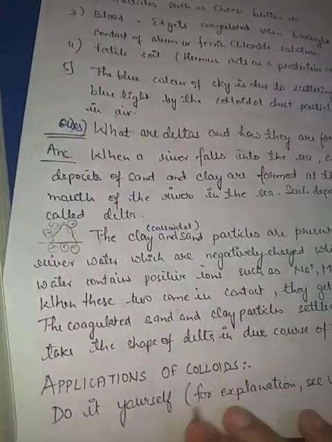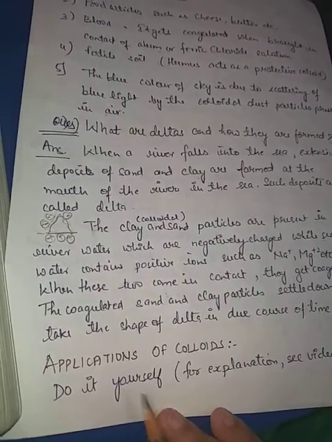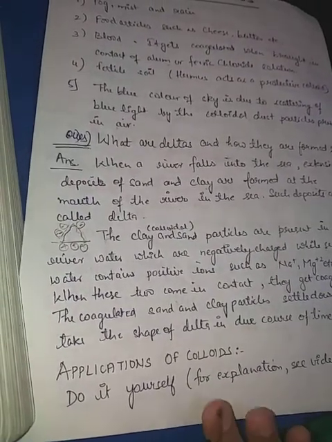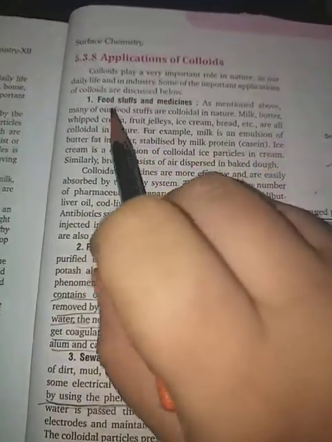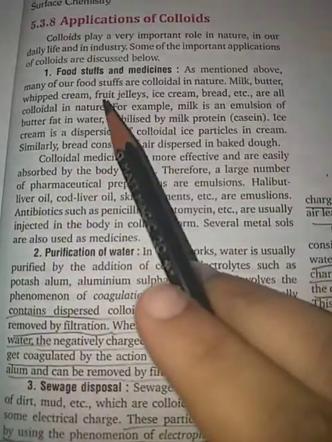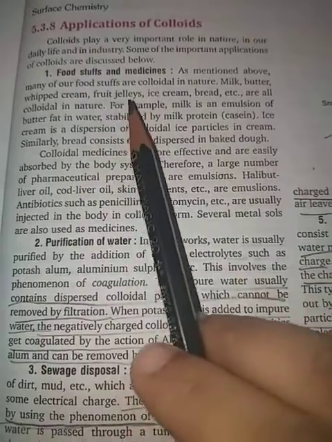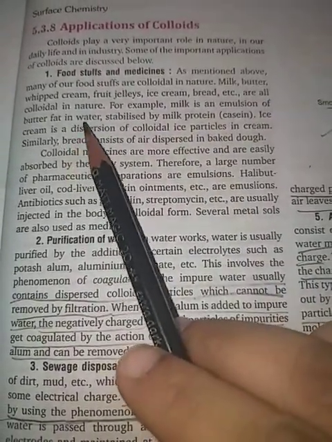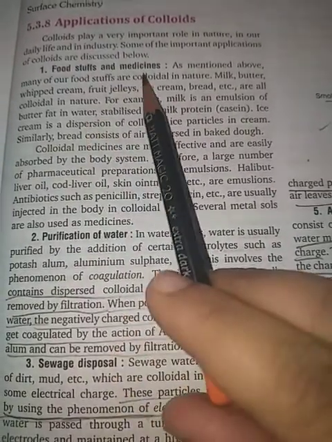Now, applications of colloids. If you want to write in your notebook then write, otherwise I am explaining this portion from the book itself, or you can study it from the book. First application: foodstuffs and medicines. Colloids are used for making many foodstuffs. Milk is also an emulsion. The butter and fat present in it are in water, so it is also a colloid.